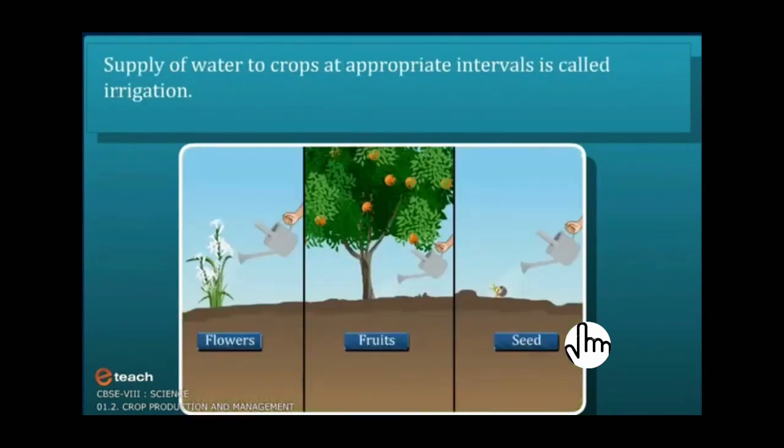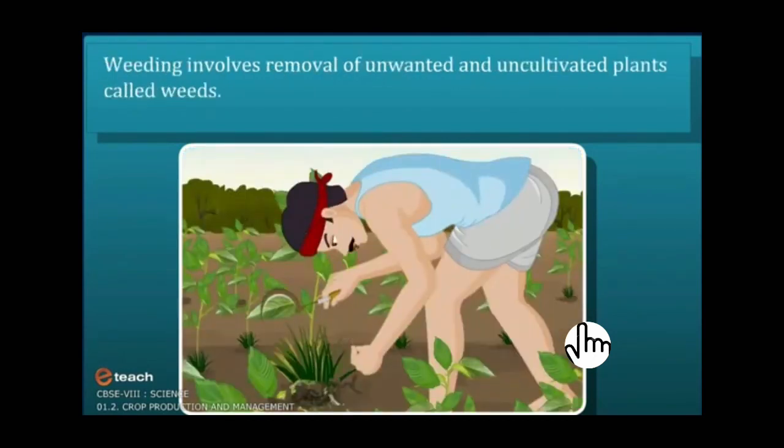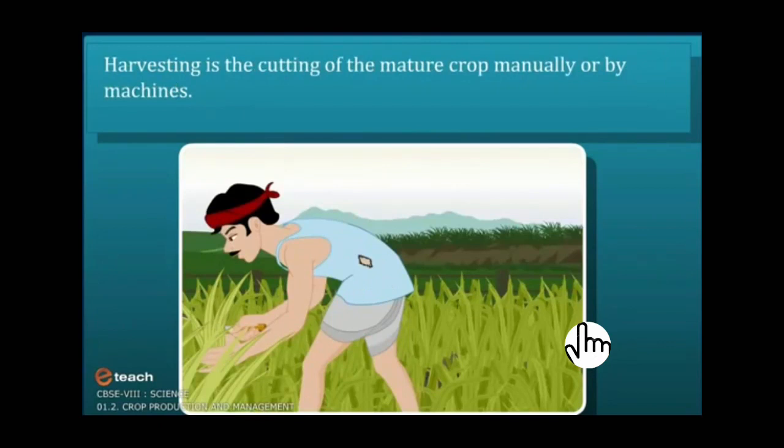Supply of water to crops at appropriate intervals is called irrigation. Plants need water to grow. Weeding involves removal of unwanted and uncultivated plants called weeds. So unwanted plants are called weeds.